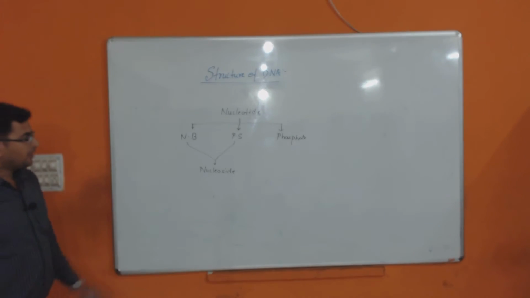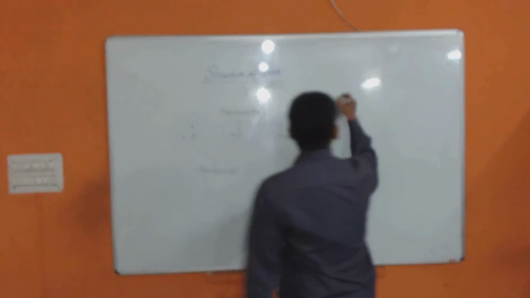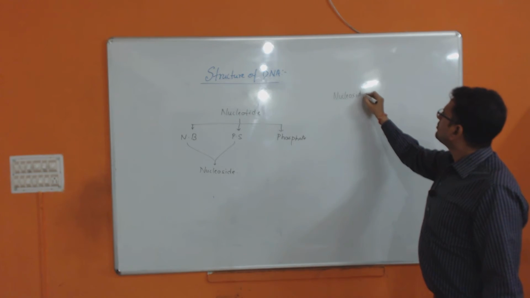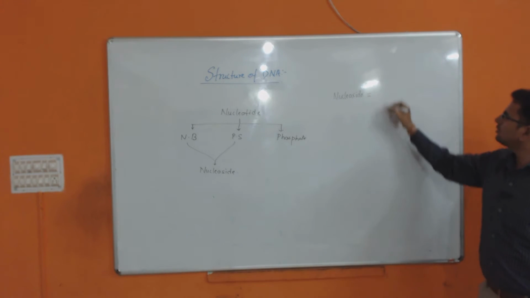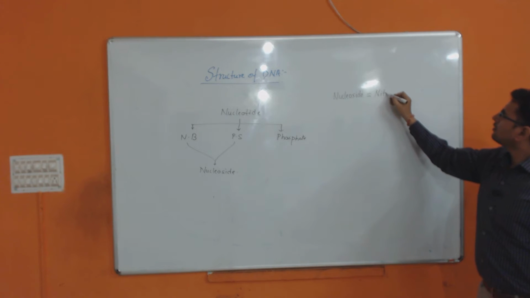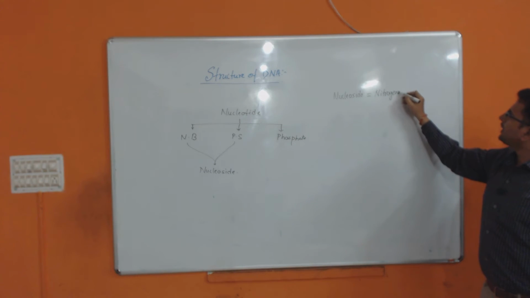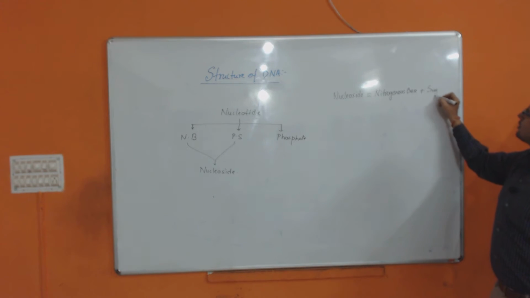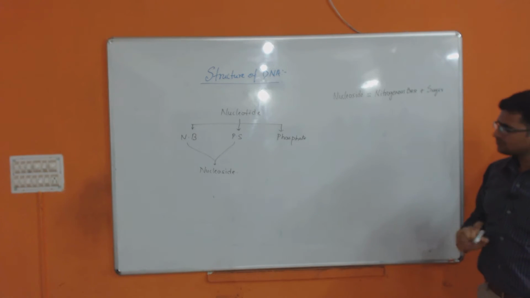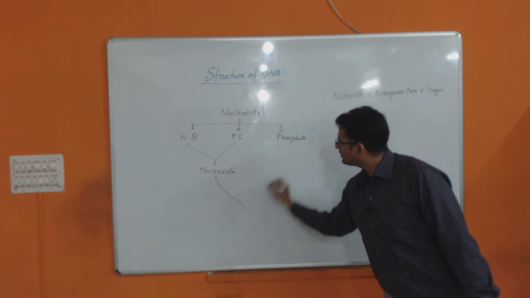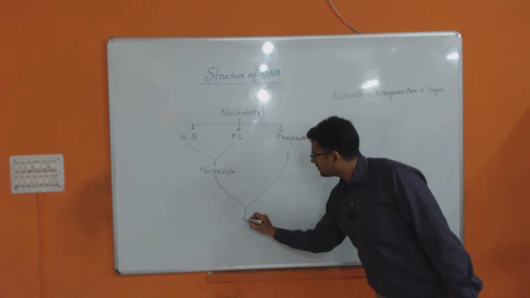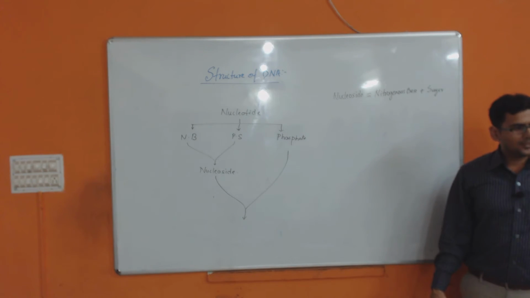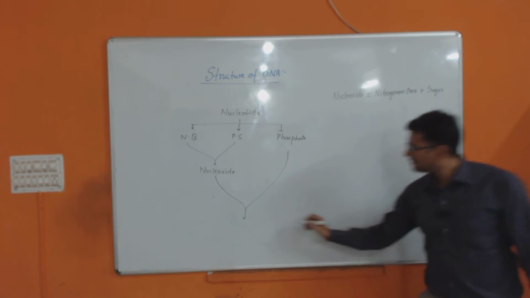Okay, nucleoside will be equal to your nitrogenous base plus sugar. When nitrogenous base and phosphate combine, they form nucleotide. Clear?